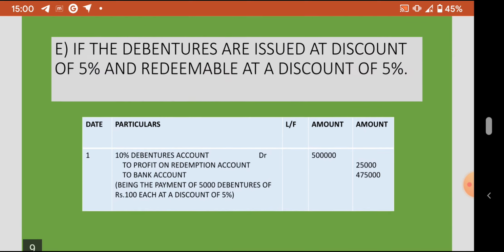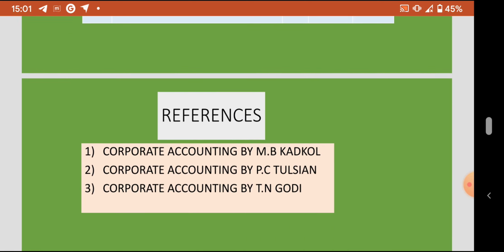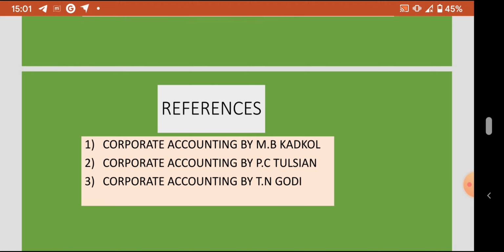I hope this method is clear, and for further reference you can go through Corporate Accountancy by Dr. M.B. Kadkol, Corporate Accountancy by P.C. Tulsian, or Corporate Accountancy by T.N. Godi.